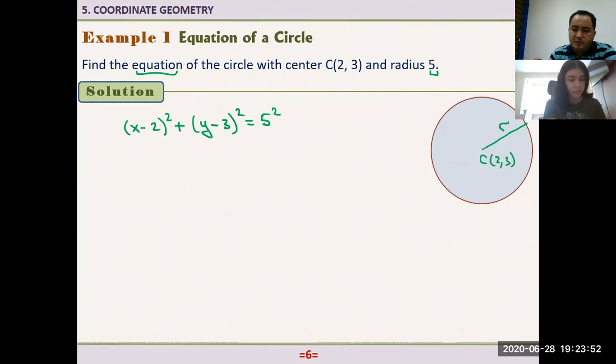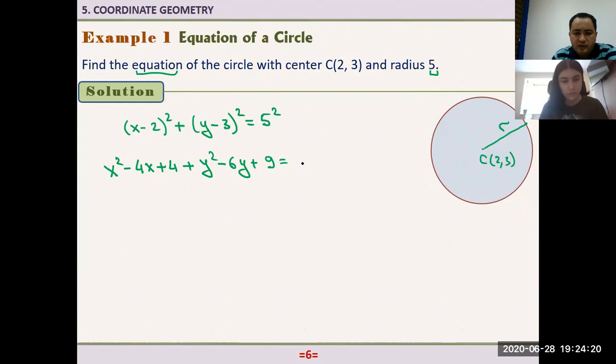In the exam, for example, if they ask you to leave your answer in the second form, we have to expand this. If you expand this, what do we get? x squared minus 2 times x times 2, that is 4x, plus 2 squared, it is 4. And y squared, 2 times y times 3, that is minus 6y, plus 3 squared, that is 9. And on the right hand side, what is 5 squared?